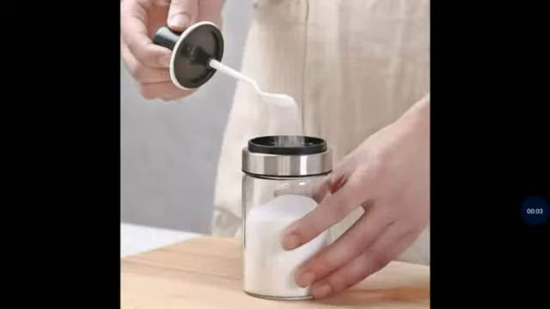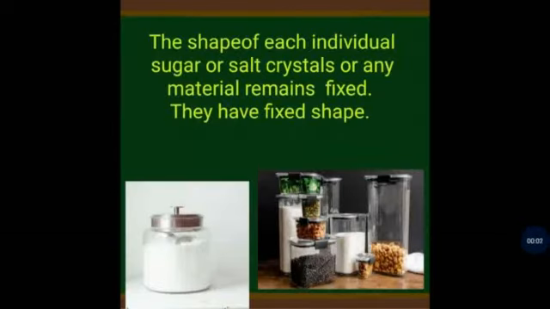Next example. Sugar and salt are normally kept in a jar, and they take the shape of the jar. Are they solid? Here, the shape of each individual salt or sugar crystal remains fixed. Whether we keep it in our hand or in a jar, it remains the same always. That means they have fixed shape.